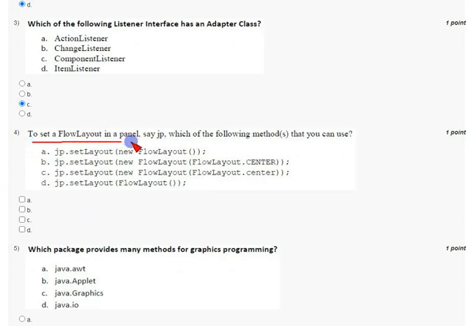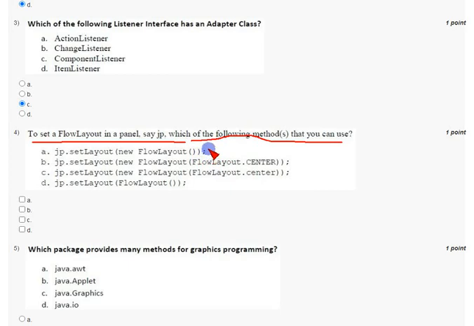Coming to the fourth one, to set a flow layout in a panel, say JP, it means we are taking an object of JPanel. And which of the following methods can you use? Friends, these can be the answers, and these two are definitely correct, and there may be another answer also, but I'm just sticking with these because you will get even partial marking. If you put anything wrong, the whole question will be wrong. So I'm just sticking to the basics.